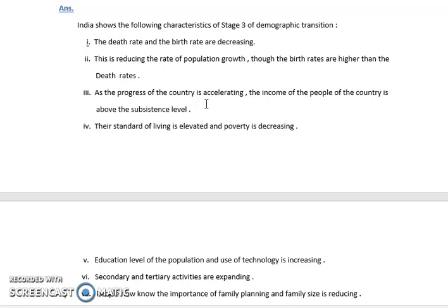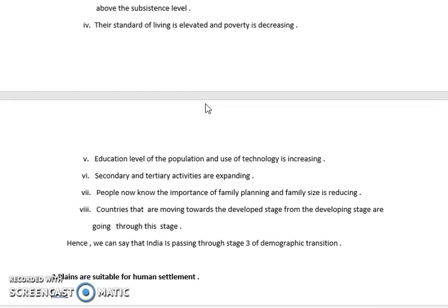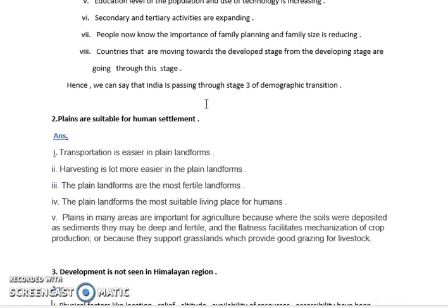The standard of living is increasing and poverty is decreasing. They are getting educated, they are getting good medical facilities, they are doing family planning. Most of the population is engaged in tertiary and secondary occupations. So slowly these countries are moving towards the developed stage.